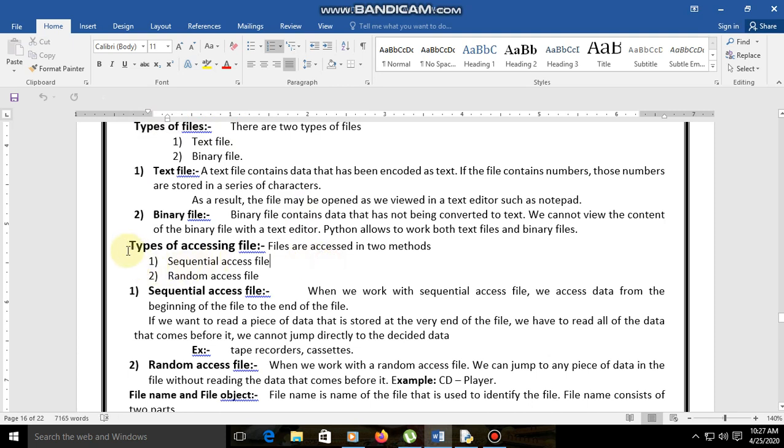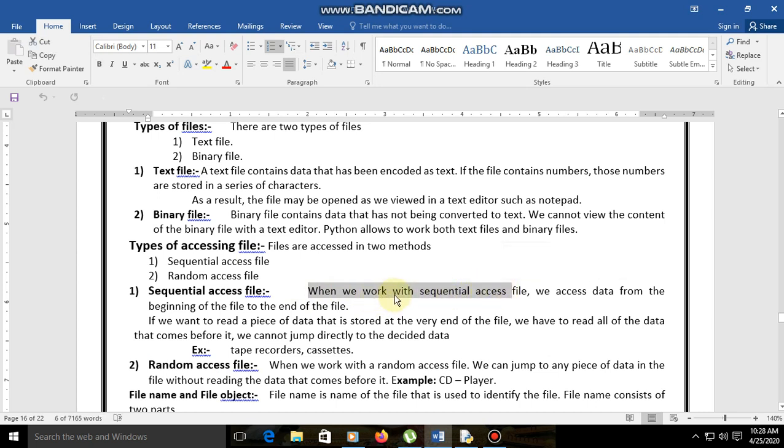And by using files, how many methods do we have to access them? There are two types: one is the sequential access file and another is the random access file. What about sequential and what about random? Let us discuss. A sequential file is one where the data is arranged in a sequential manner.